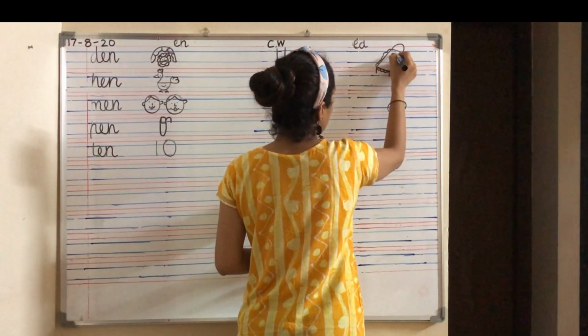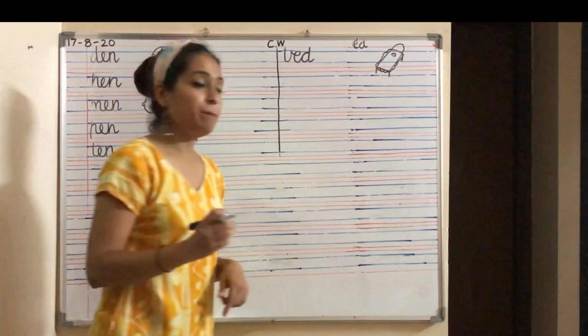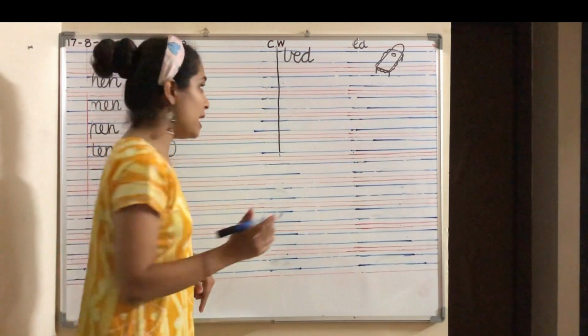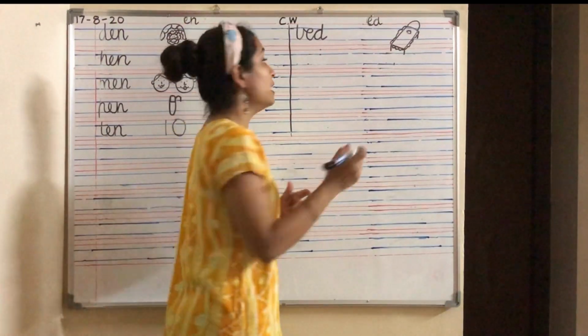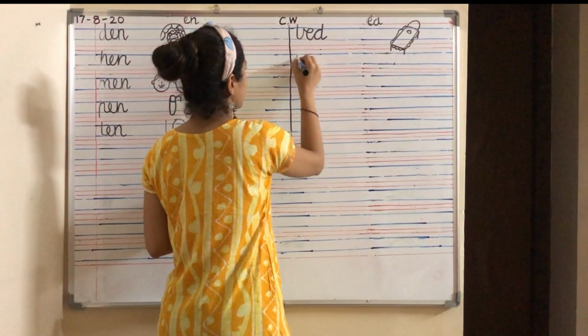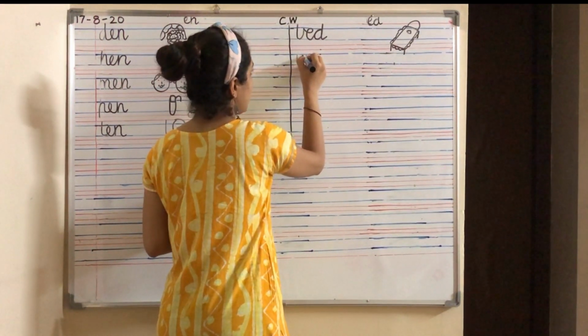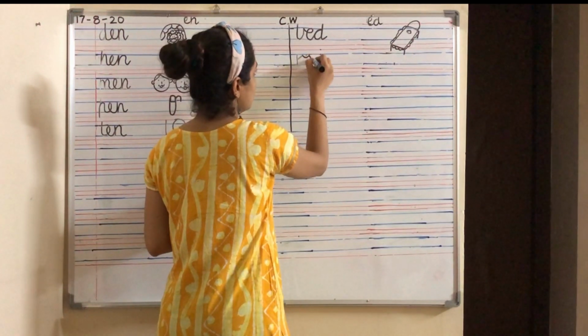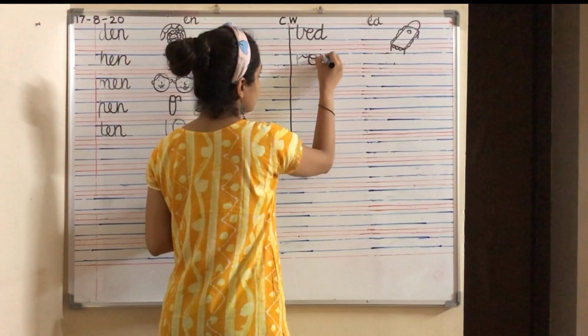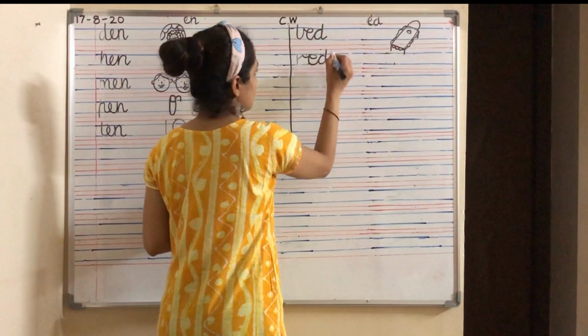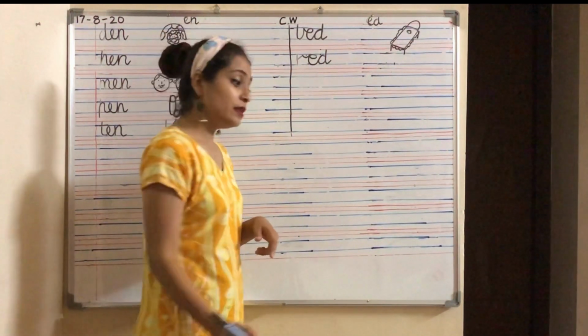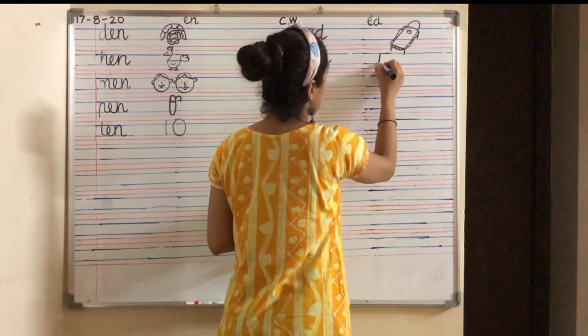Bed and a small pillow. Bed. Okay, the last word is red. Right, red. Standing line, go up, stop, slanting line and a U. Then you join E and write the. Red. For red you will draw a square